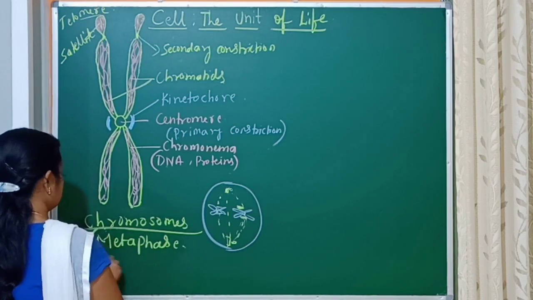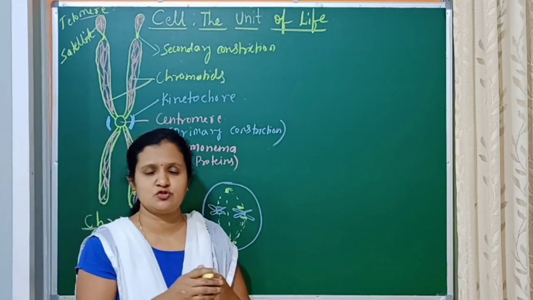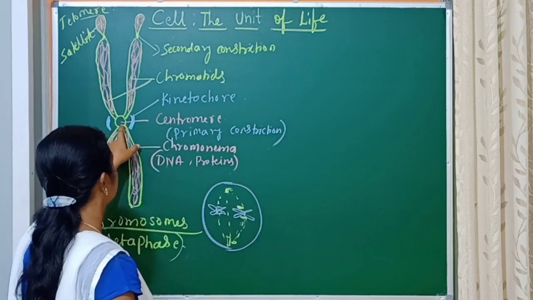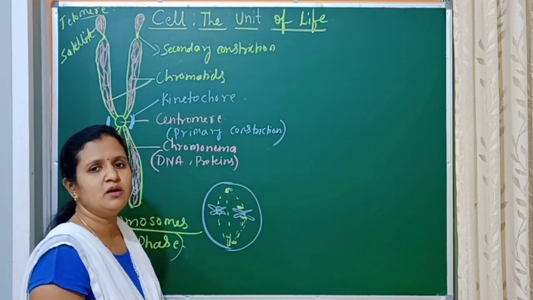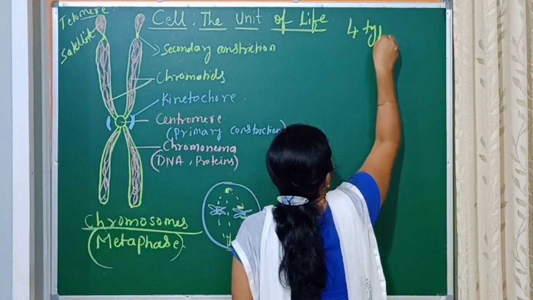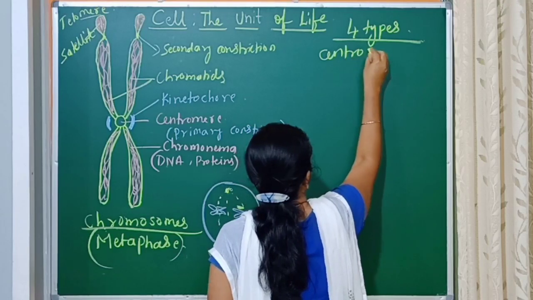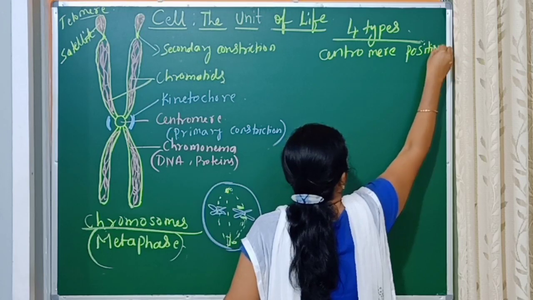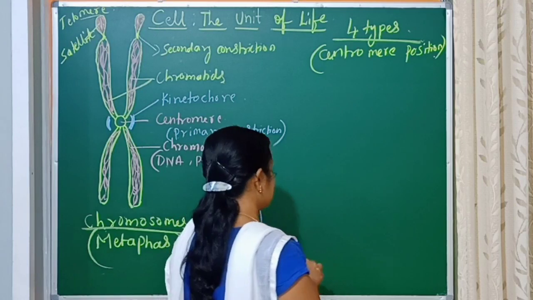Next, depending upon the position of the centromere, the chromosomes are classified into 4 types. Means, depending upon whether the centromere is present in the center or how it is present, chromosomes are classified into 4 types based on the position of the centromere. So let us study one by one in detail.